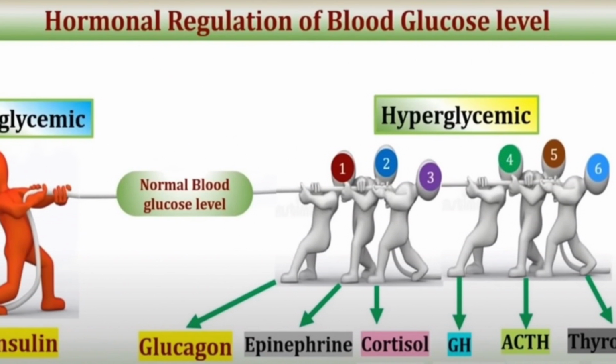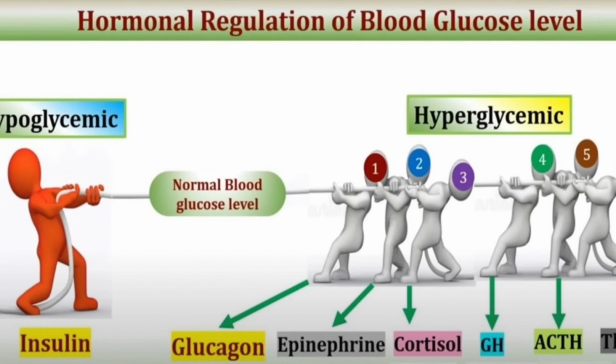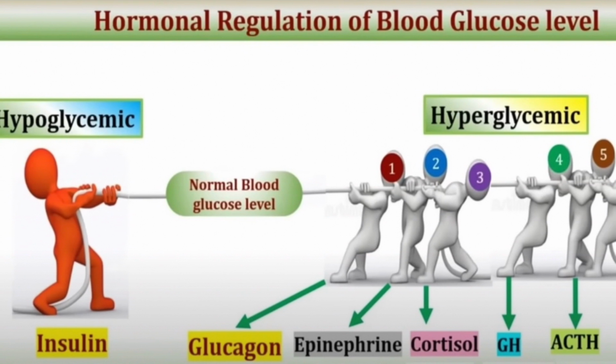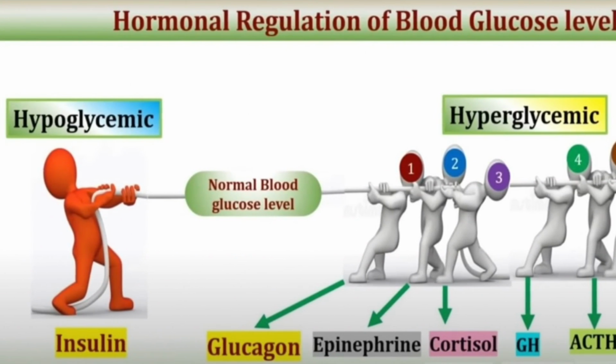So if one hormone is actually acting against 6 to 7 hormones, obviously that particular hormone has to be a very strong hormone. So insulin is a very strong hormone, and whenever there is dysfunction or abnormality in the function of the insulin in our body, this leads to various diseases and various medical conditions, which we will learn in the course of this video.